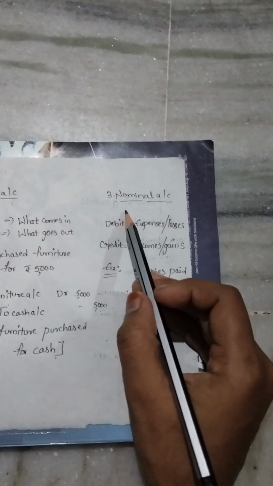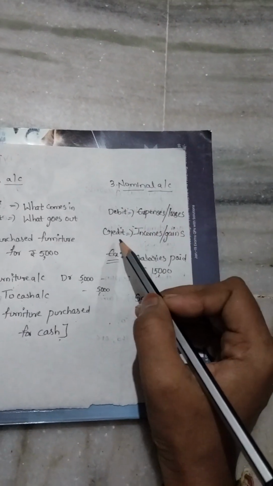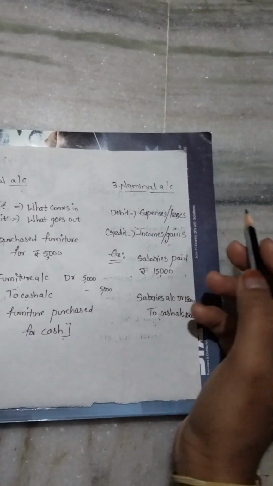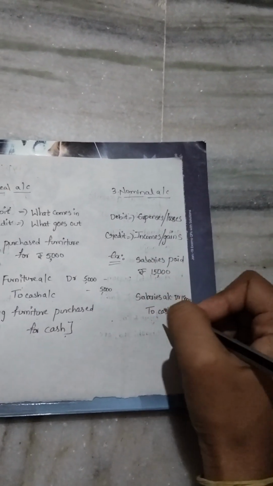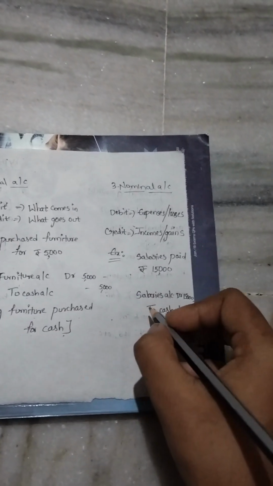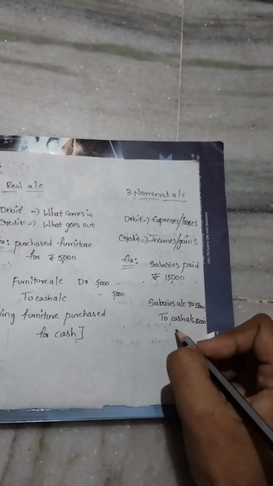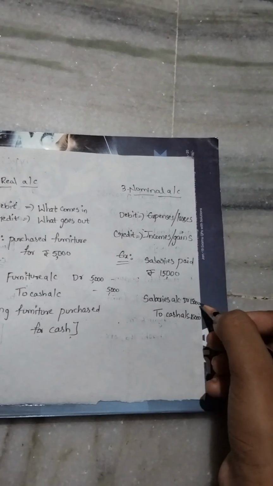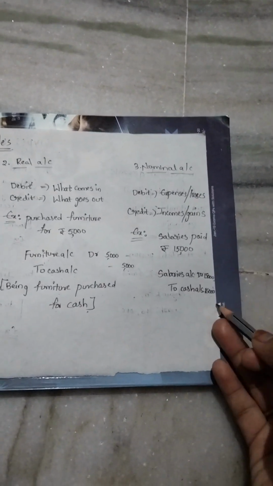The last, third account is nominal account. Debit expenses and losses, credit incomes and gains. Let us see an example. Salary paid 15,000. So when we are paying, salaries are expenses, so debit side. Salaries account debit to cash account credit, 15,000, 15,000. Here the real account is also affected in this example. Cash is a real account. It goes out, so credit side.